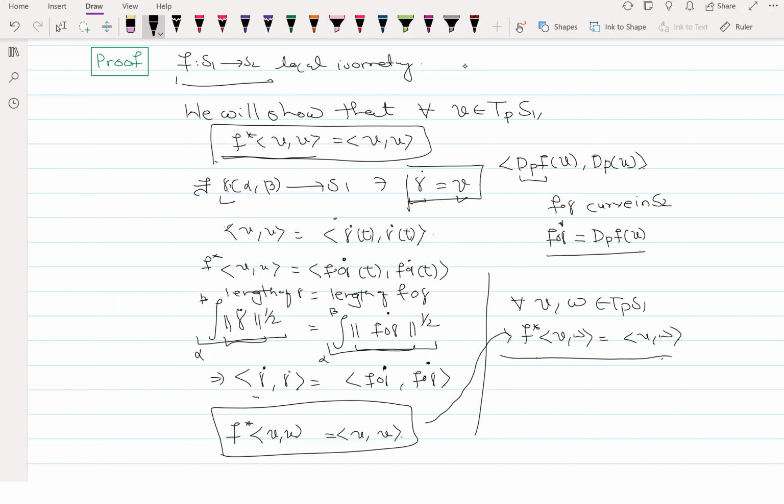Devi, can you say something? f*⟨V, W⟩ is equal to ⟨dₚf(V), dₚf(W)⟩. Yes, instead of dₚf(V), we write (f∘γ)'. But will that do anything? I mean, we don't need to do the same thing again. You just have to use the bilinear property of this. So any idea?